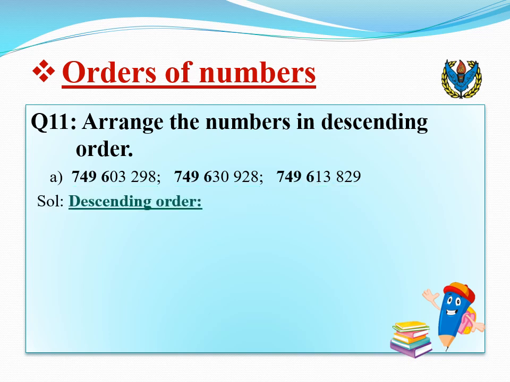You will see that the first 4 digits are the same, but the 5th digit is different. 3 is the biggest number, 1 is the smaller number, and then 0 is the smallest number. Now we can easily arrange the numbers in descending order. We will write our first number, which is the highest number, and then the second number, and then the third, smallest number.